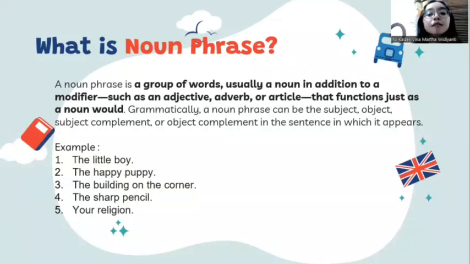Grammatically, a noun phrase can be the subject, object, subject complement, or object complement in the sentence in which it appears. So I put 5 examples here. First is the little boy, the happy puppy, the building on the corner, the sharp pencil, and your religion. All of these are noun phrases.